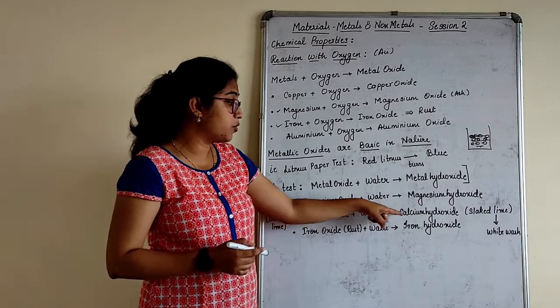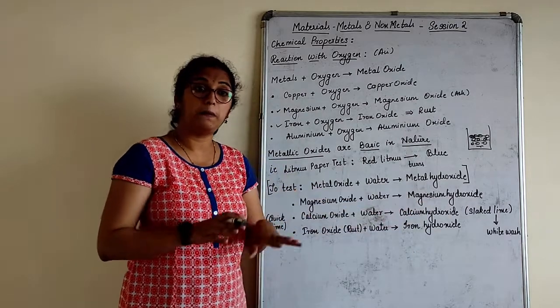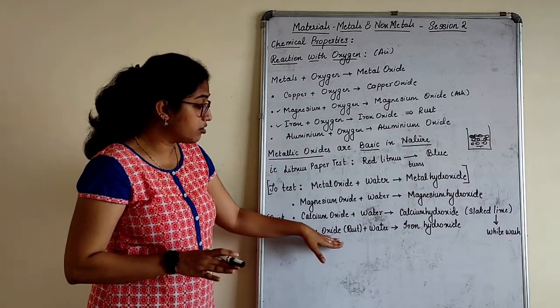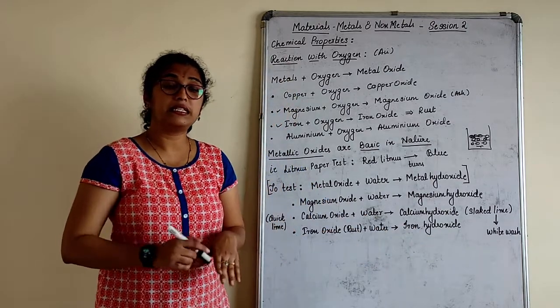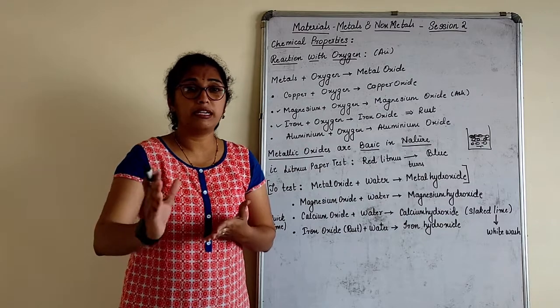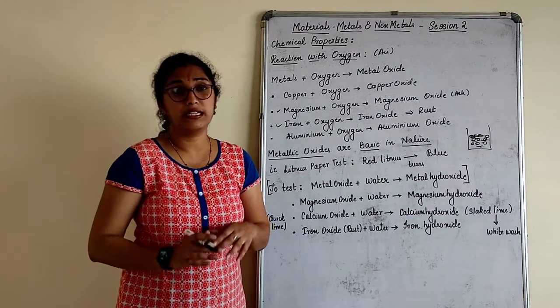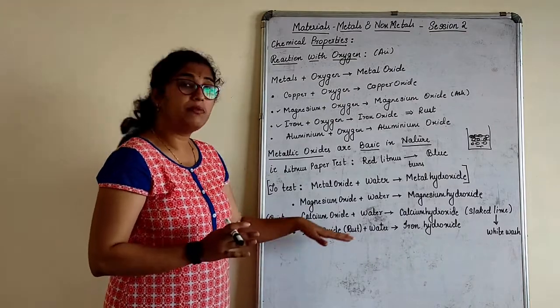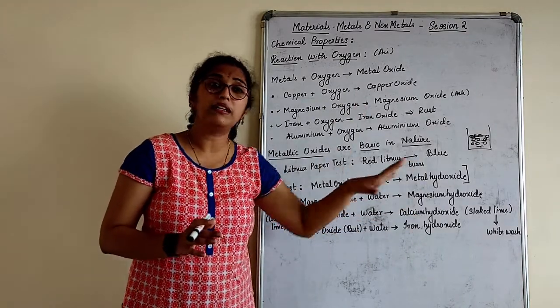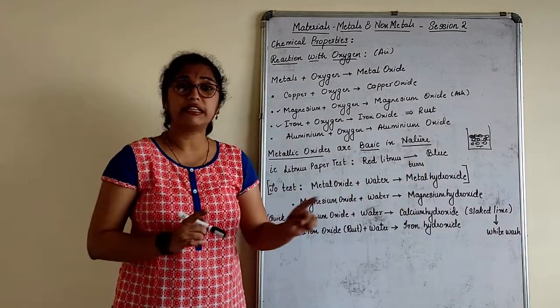Calcium oxide plus water, calcium hydroxide, basic in nature. Iron oxide, rust, plus water, iron hydroxide, basic in nature. Sodium oxide plus water, sodium hydroxide. Potassium oxide plus water, potassium hydroxide. Aluminium oxide plus water, aluminium hydroxide. Yes, everything will give the same.